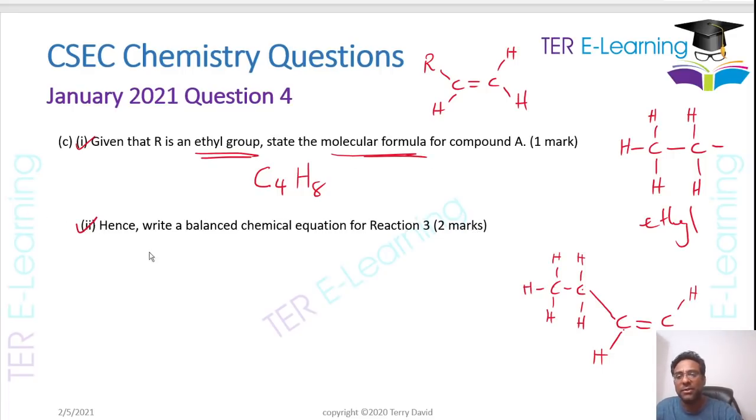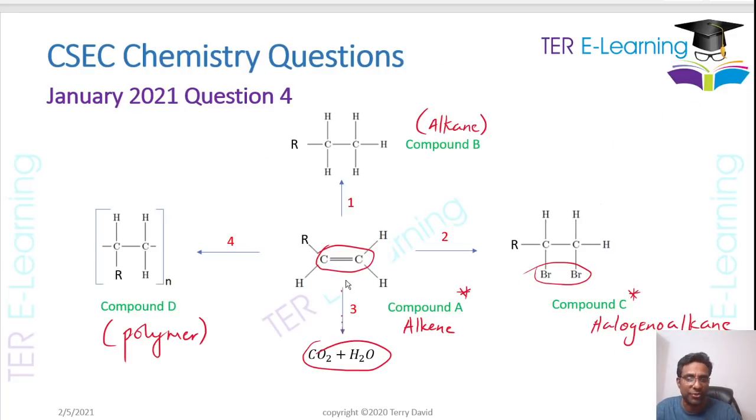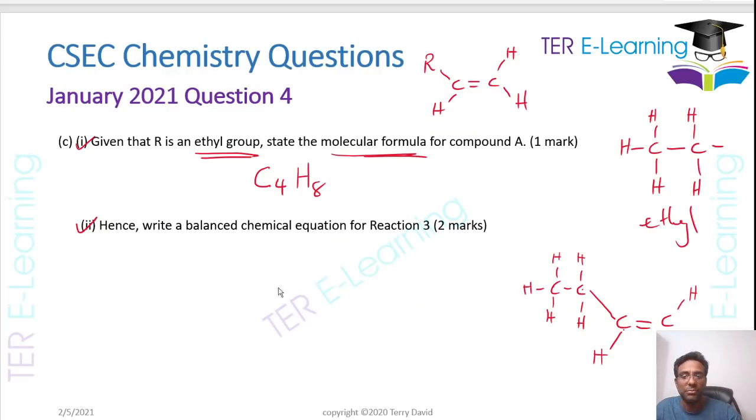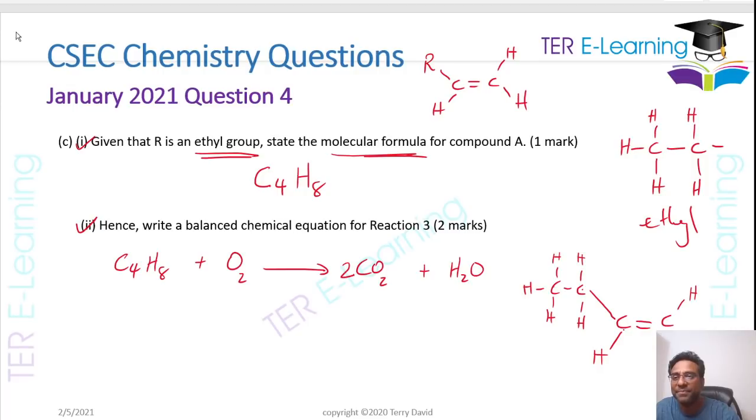And then the last part, hence write a balanced equation for reaction 3. Reaction 3 here is my combustion. So all we're going to do is say C4H8 plus oxygen, because it's a combustion reaction, and I'm going to get carbon dioxide, that's CO2 gas, plus H2O. Now, let's see if you can balance this. You have 4 carbons on the left.